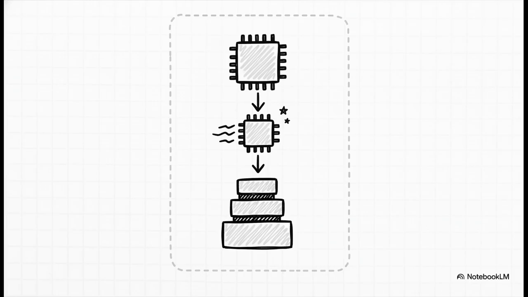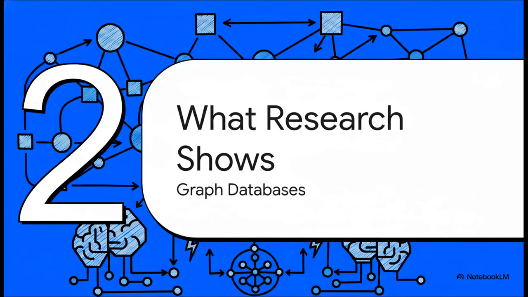Hardware solves this by creating the illusion of large, fast memory through hierarchical levels. Think of a small, super-fast L1 cache right next to the processor, backed by a larger but slower main memory. This principle of layered, specialized storage, that's a foundational lesson AI architecture absolutely has to adopt to solve its own scaling issues. Moving right along to Section 2, what the research shows.